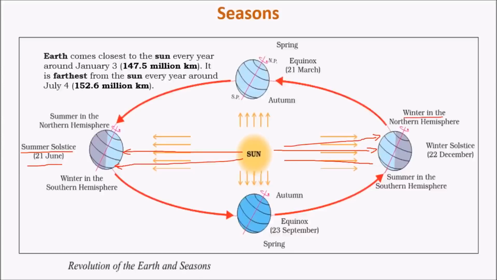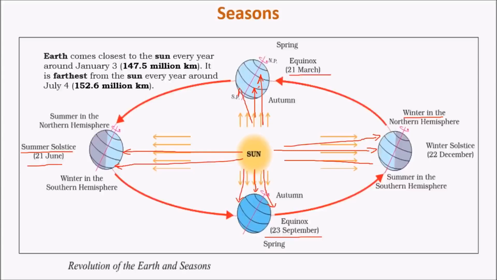And during other months, on 21st March and 23rd September, both southern hemisphere and northern hemisphere receives slant sunlight, whereas the equator receives direct sunlight. That is, in both positions, equator receives direct sunlight, northern and southern hemispheres receive slant sunlight. As a result, the temperatures in both northern and southern hemisphere remains the same, whereas at the equator the temperatures are extreme. And this position is called as equinox.